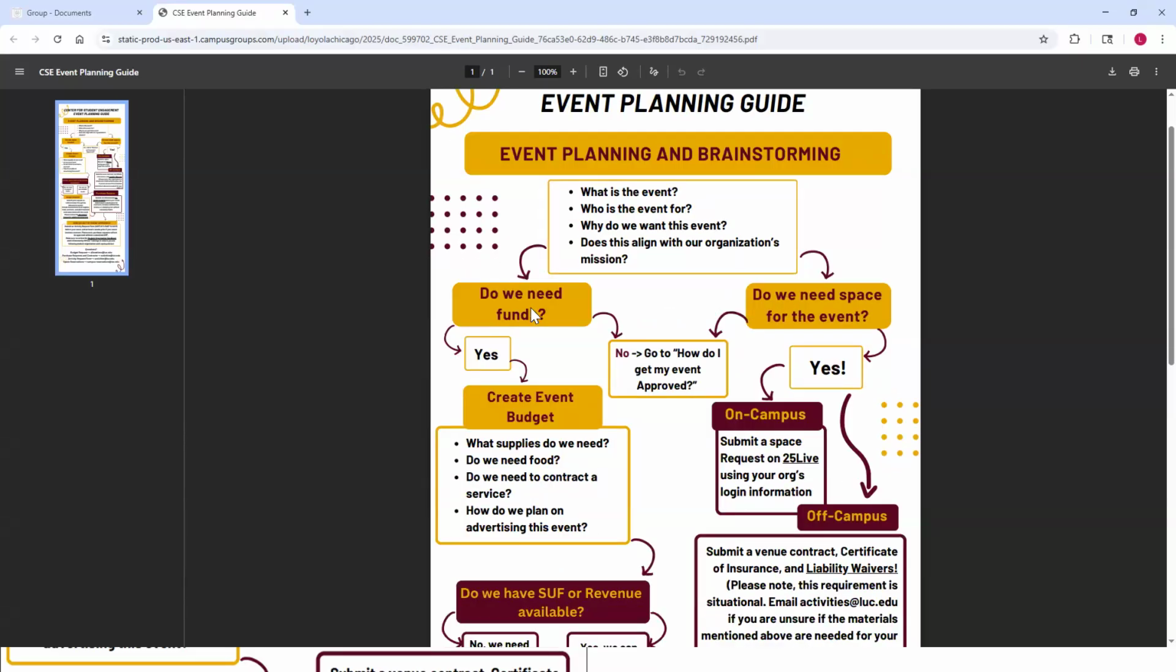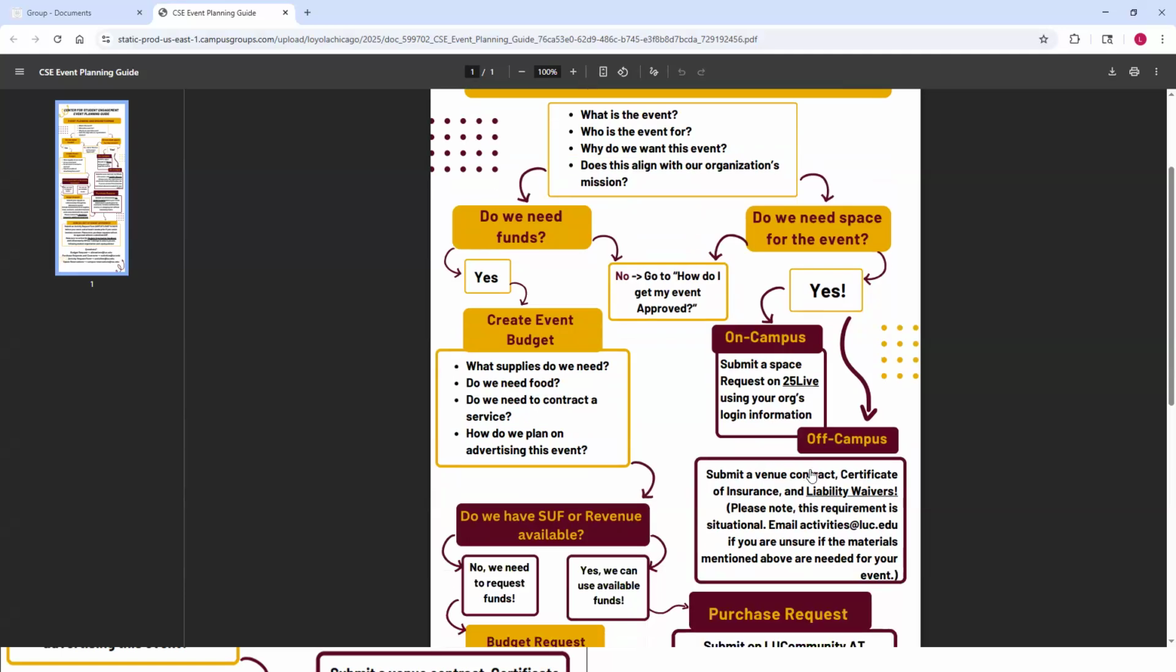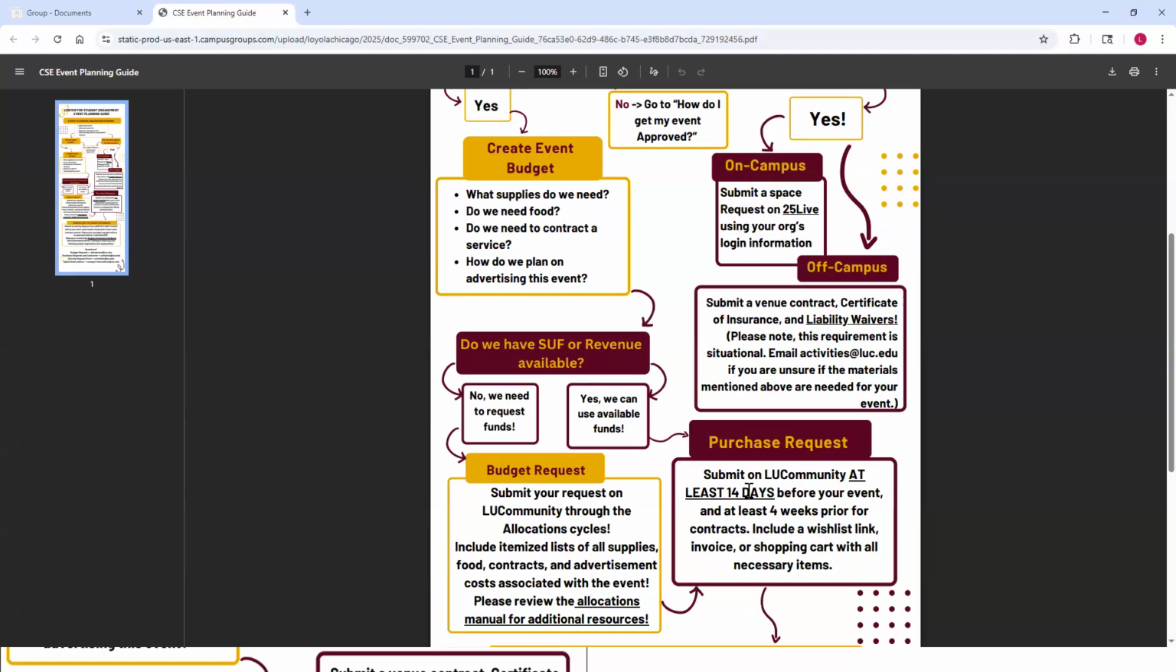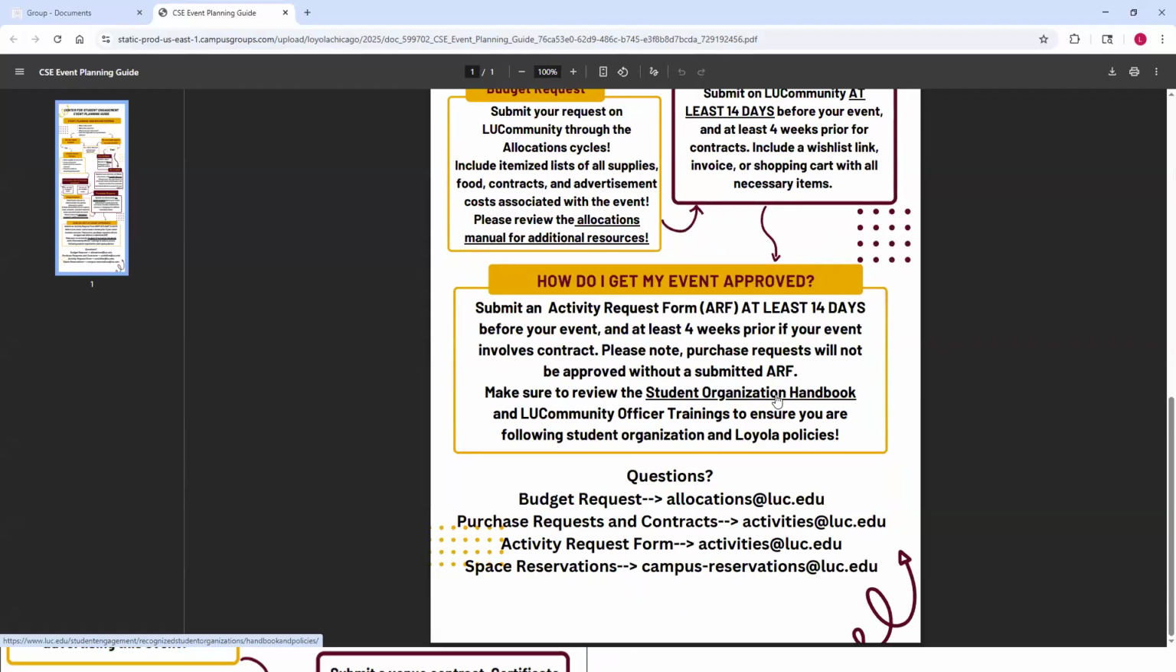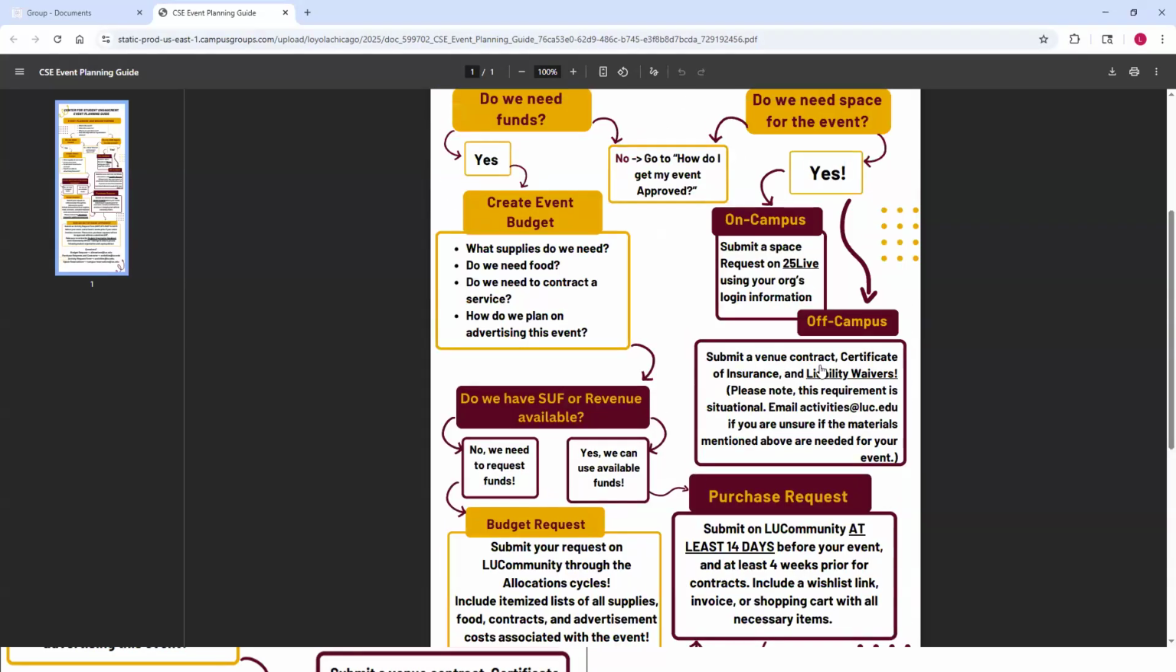You'll notice that a lot of these things happen concurrently, so we'll talk about all of the steps in the process of having an event, and kind of how to determine who should be doing what steps. But the main thing that you need to notice is that a lot of the timelines are happening at the same time. And a lot of times these timelines overlap. So you just want to make sure you're planning early to make sure that you're submitting everything on time, and so that you can have your event successfully.